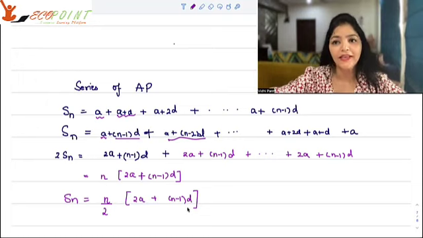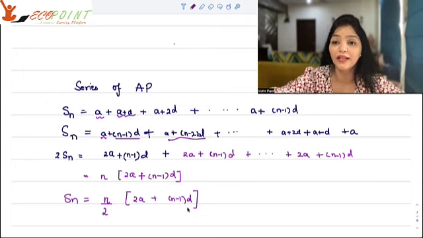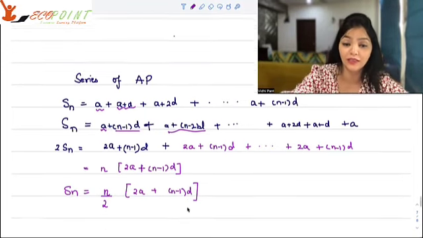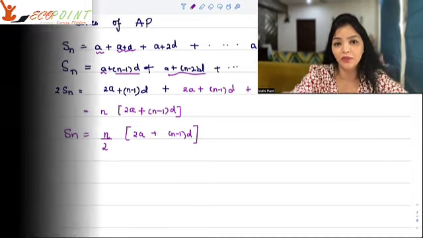What is Sn? Sn is basically the series of AP. That is, when you start adding an arithmetic progression, the arithmetic series, then you get this formula for the sum. Sum of n elements would be this.